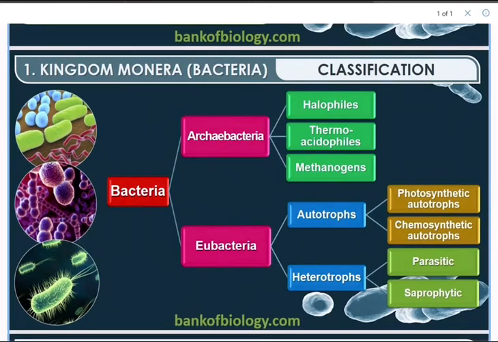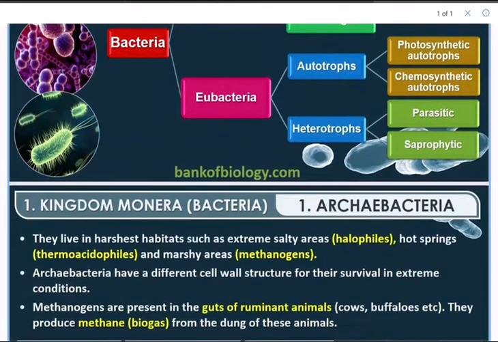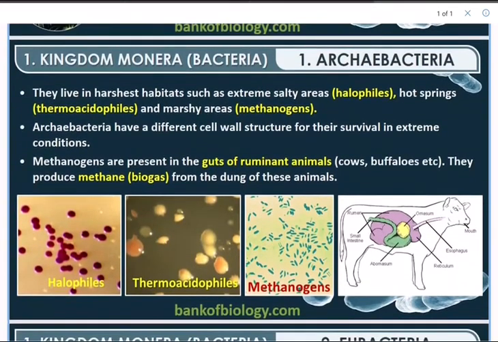This is based on their habitat. Eubacteria, on the other hand, is classified based on nutrition, autotrophs and heterotrophs. In the autotrophs, there is photosynthetic autotroph and chemosynthetic autotroph. And heterotrophs, there are two, parasitic and saprophytic.